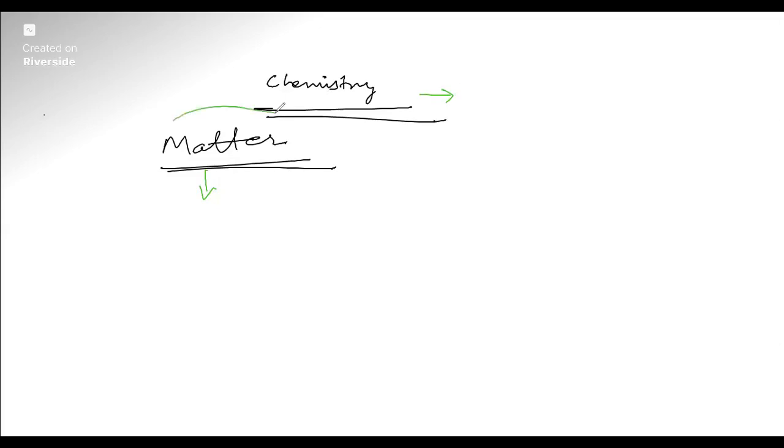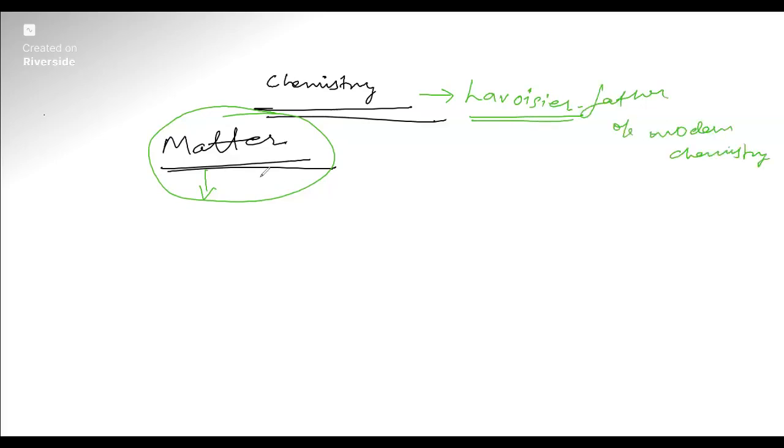Okay. And in that, what came was matter. A French chemist known as Antoine Lavoisier, or you pronounce it however, this is the spelling of his name. He is known as the father of modern chemistry. Okay, father of modern chemistry.